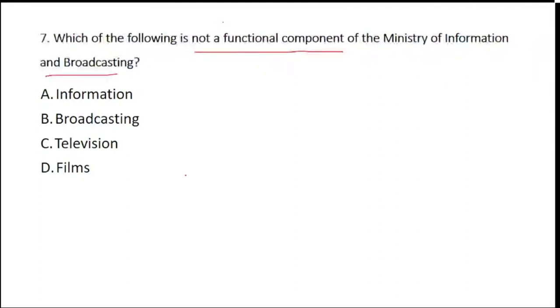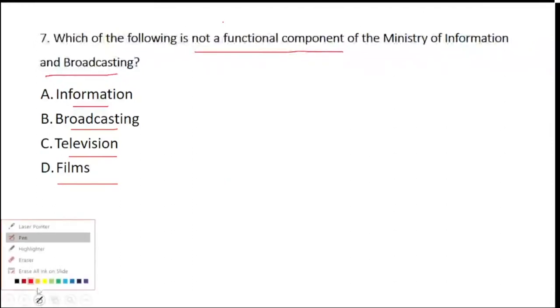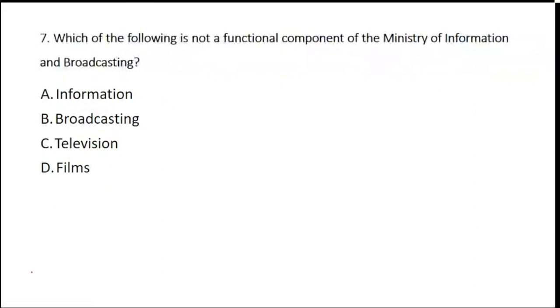Functional component, whether it is information, broadcasting, television, or films. They are asking you a component which is not a functional component as per Ministry of Information and Broadcasting. From the given options, you have to select the one which is not a functional component.